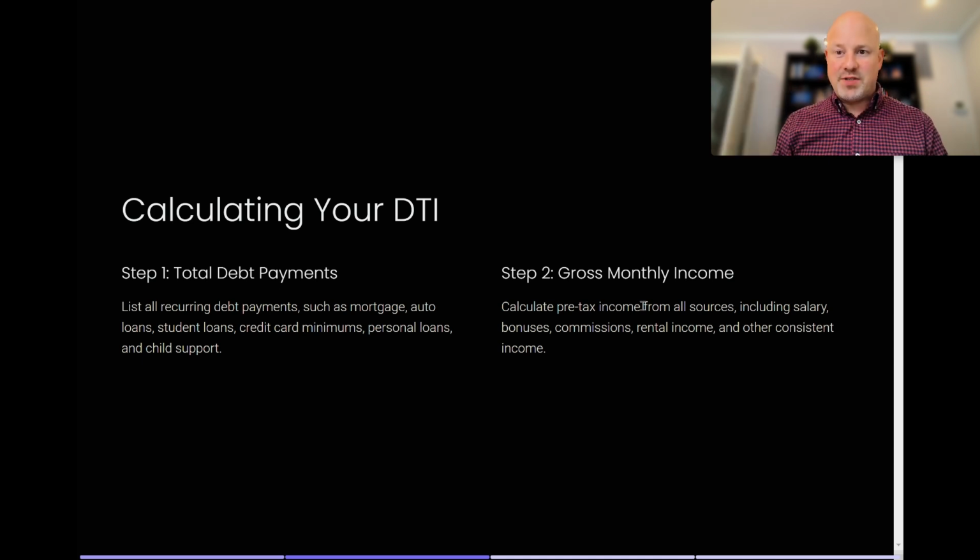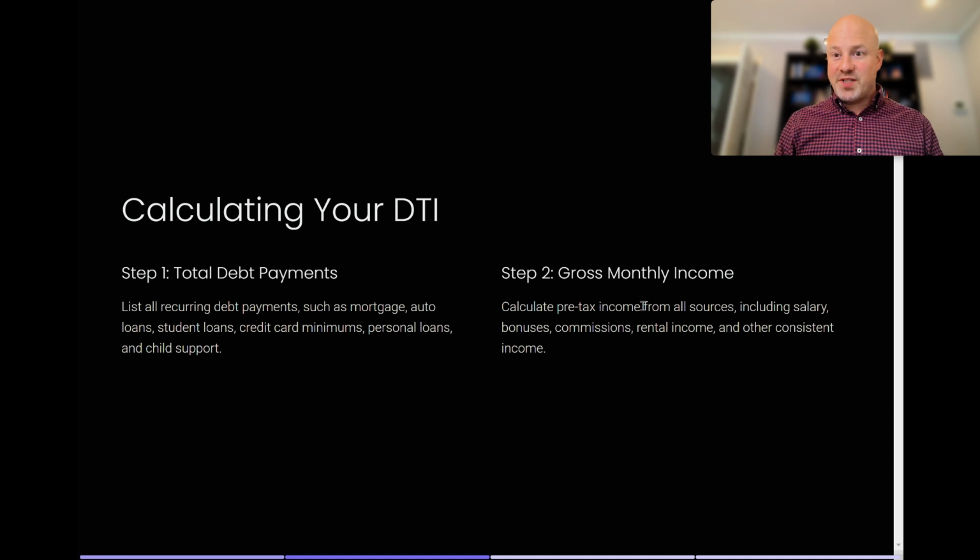Right hand side, typical normal accounting. What is your pre-tax income from all sources? And we'll talk about all sources and why that's important here. So include your salary. To make the math simple, if you're on a $100,000 salary, divide 100,000 by 12. That is your gross monthly income.